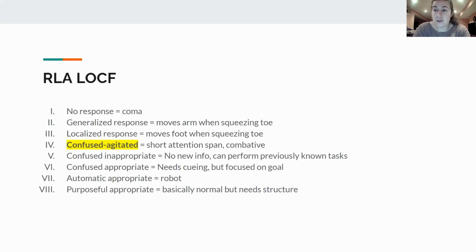Number 4 is confused agitated. These are the patients that have a short attention span, very quote unquote ADHD, and they're super combative because they're agitated, so they could end up being very dangerous. That's why the boards really like to hone in on level 4 in the Ranchos Los Amigos levels of cognitive functioning. If they're going to have a question on a specific stage, they're going to pick confused agitated more often, just because this patient is such a safety risk.